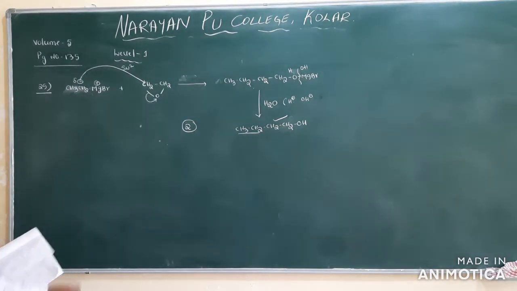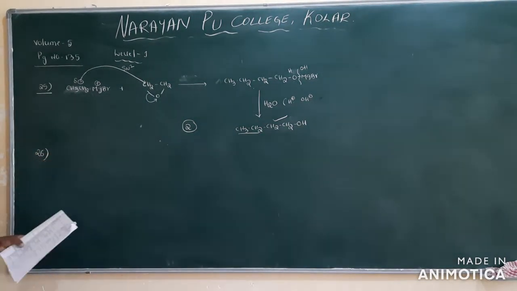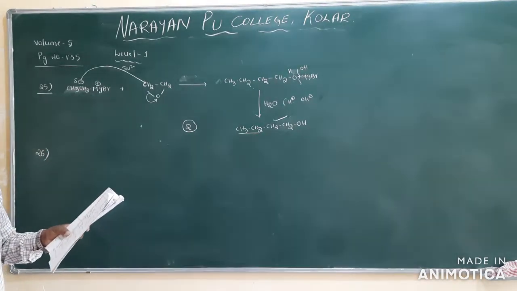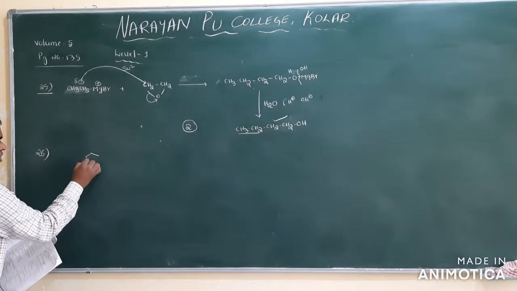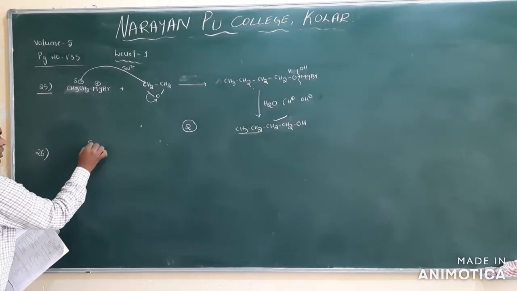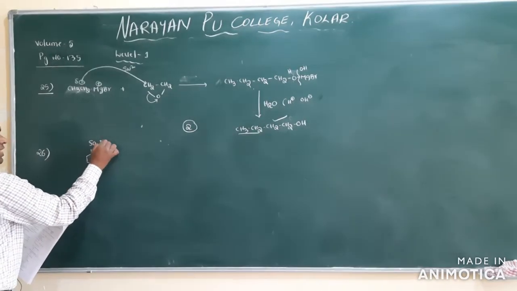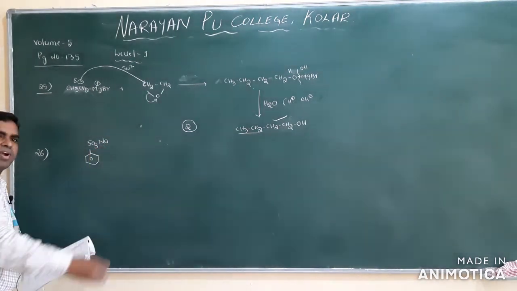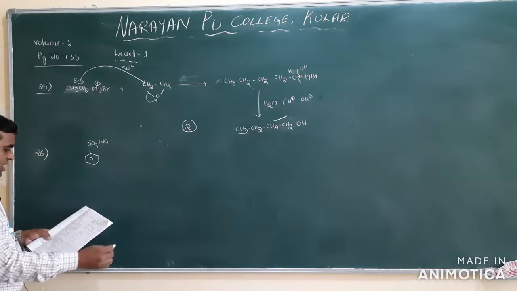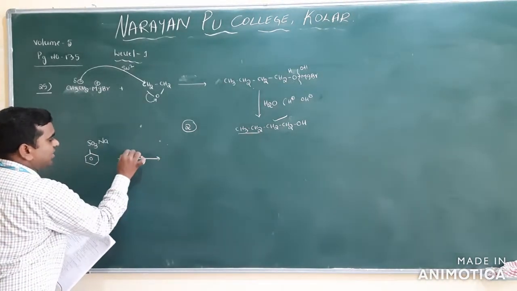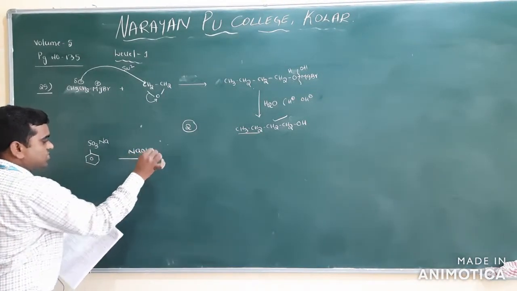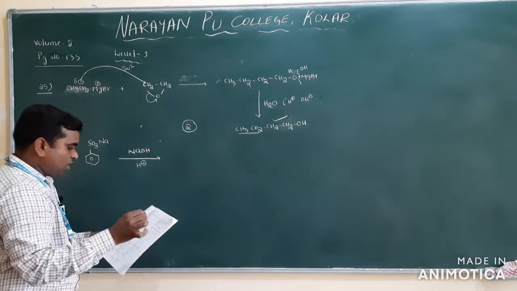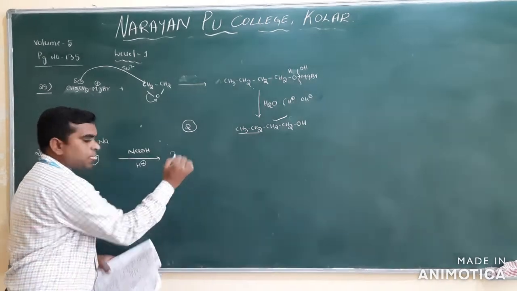Clear? Next one. See the question number 26. What is the question? Sodium benzene sulfonate. What is sodium benzene sulfonate? This is sodium benzene sulfonate. Benzene sulfonic acid, instead of H, Na is there. Sodium benzene sulfonate reacted with NaOH, then followed by hydrolysis. Then they are asking what it gives.